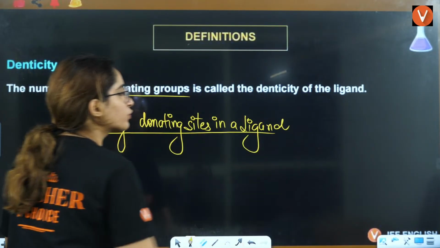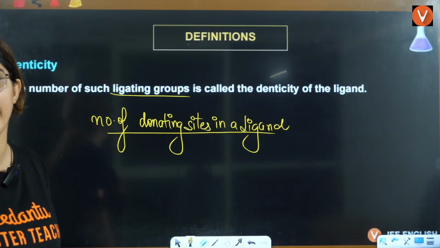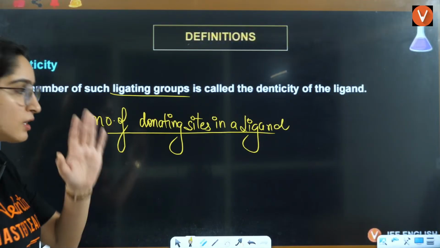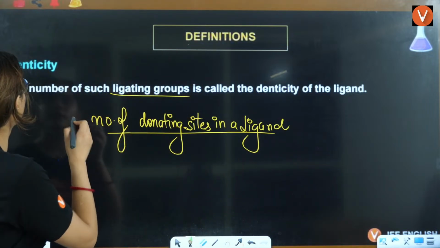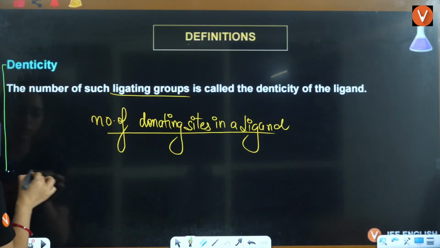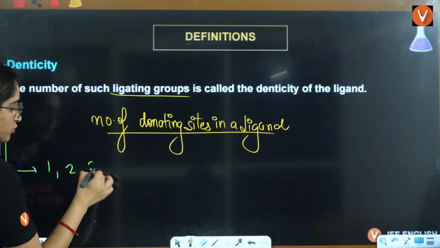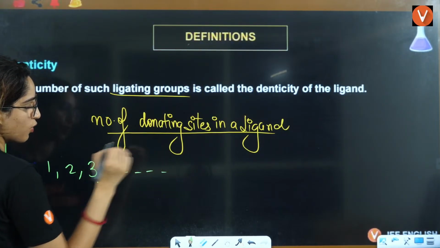The number of donating sites in a ligand is defined as the denticity. Denticity can be 1, 2, 3, 4, and so on.